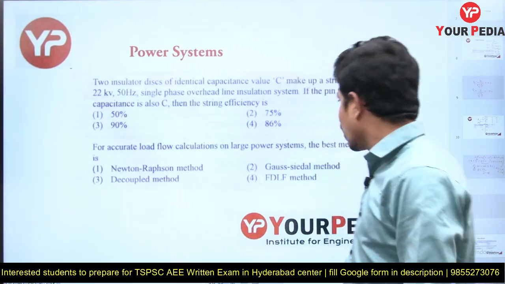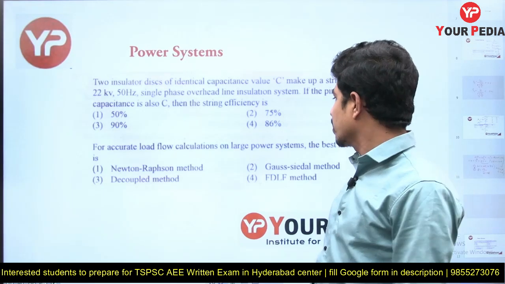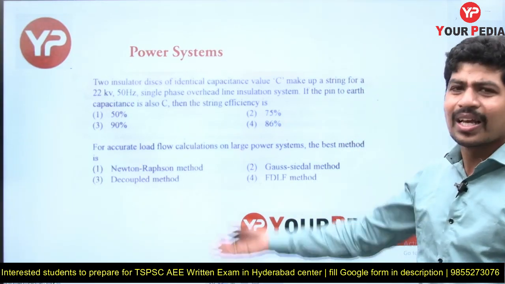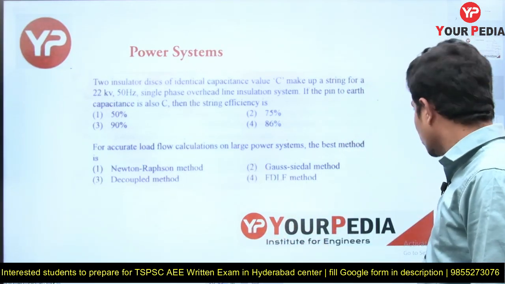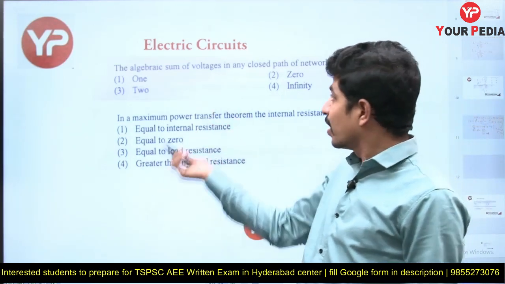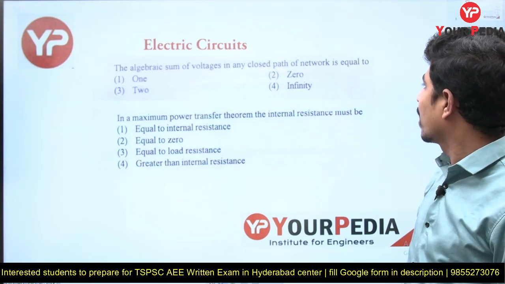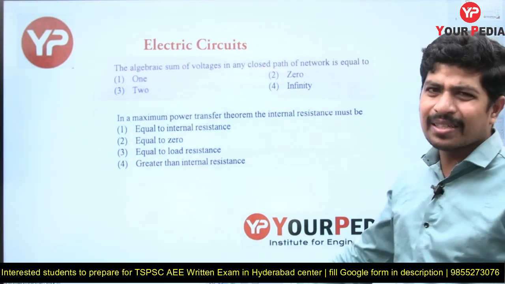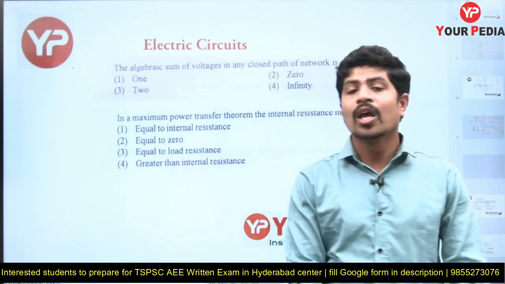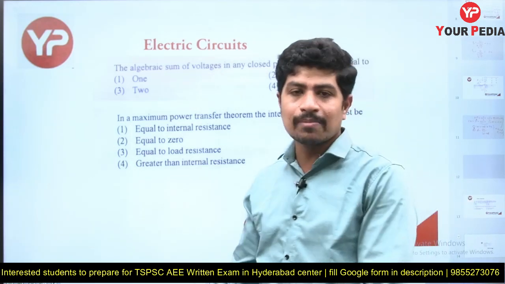Then the next question is, for accurate load flow calculations on large power system, the best method is some theory question, very simple question. If you know the concept, you are going to tick for the answer. Next up, that is electrical circuit. The algebraic sum of voltages in any closed path of network is equal to, that is simply KVL, the sum of all the voltages in a closed path equal to 0, right? That much simple it is.